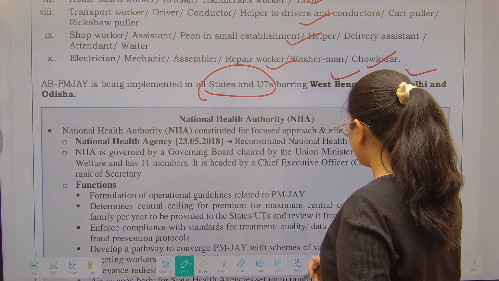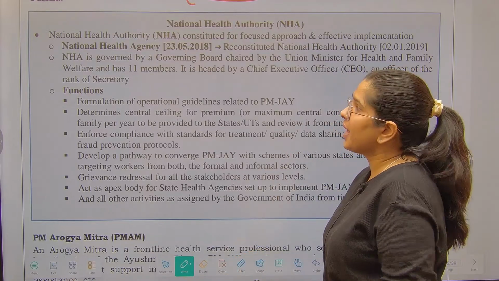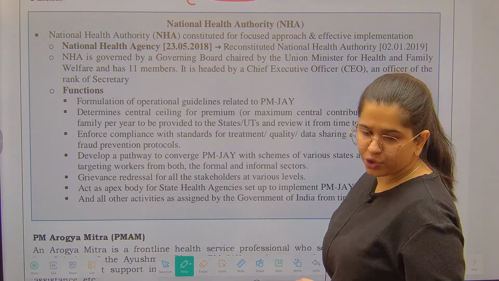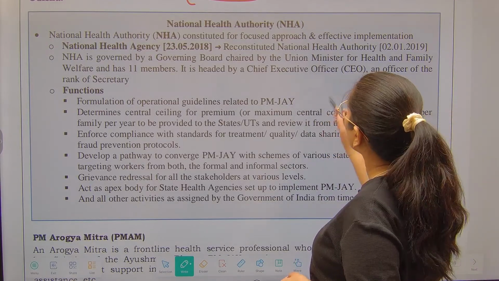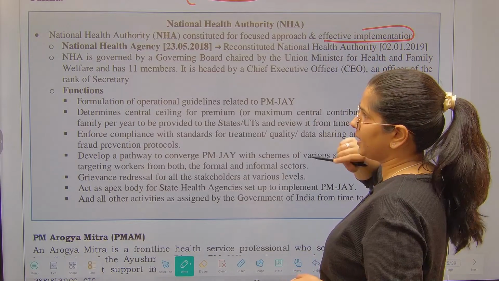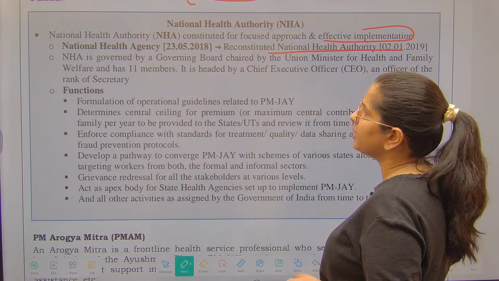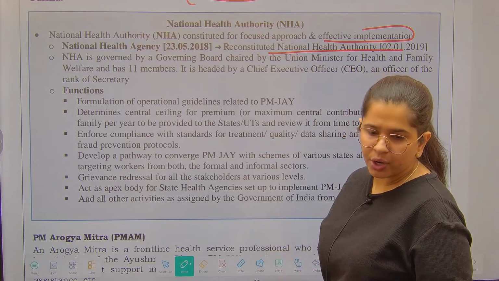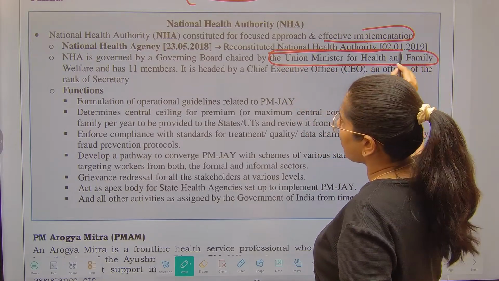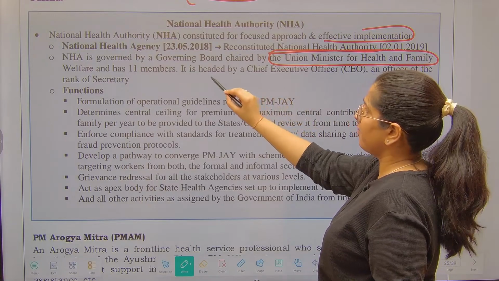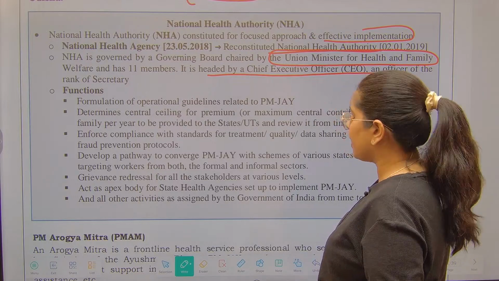Now talking about National Health Authority. National Health Authority, very important. You should remember who is the chairman of this particular authority. It has been constituted for focused approach and effective implementation. Earlier it was National Health Agency and it was reconstituted as an authority in 2019. There is a governing board in order to govern this authority, and who is the chairperson? The Union Minister for Health and Family Welfare, and there are 11 members as well. It is headed by a CEO, an officer of the rank of secretary, right?